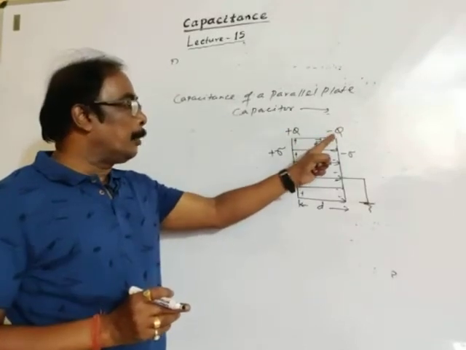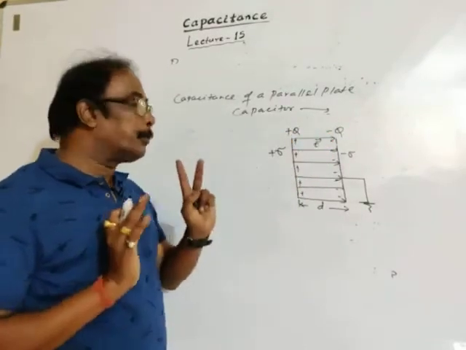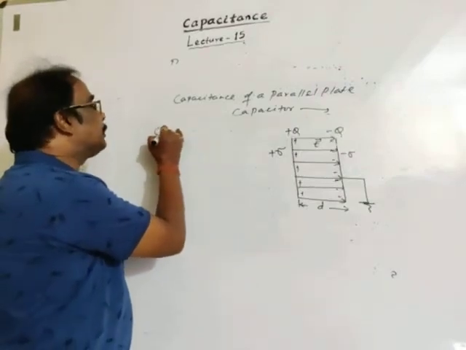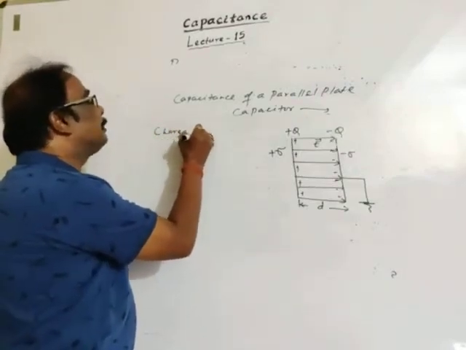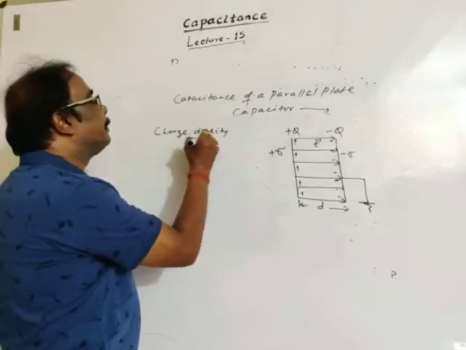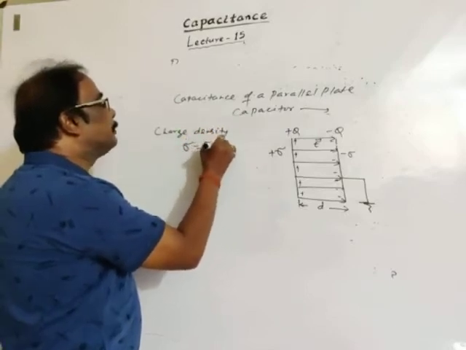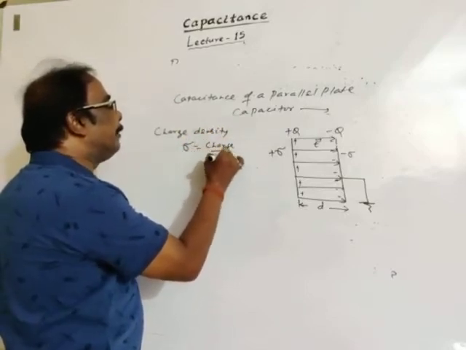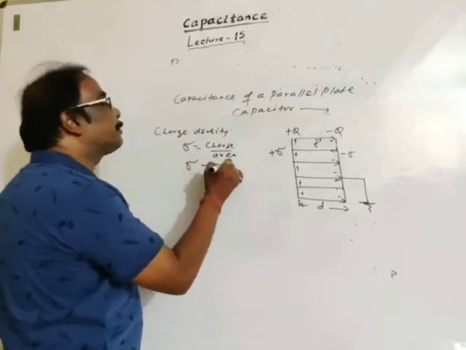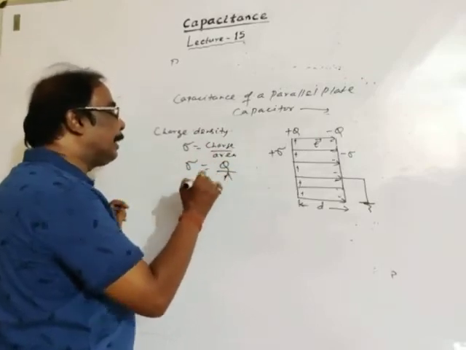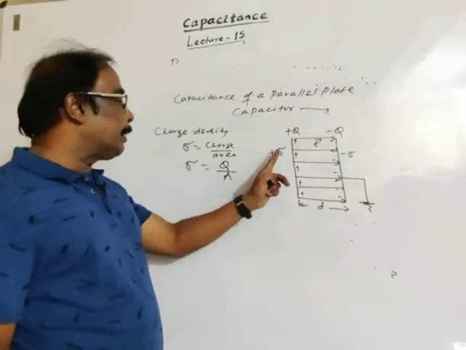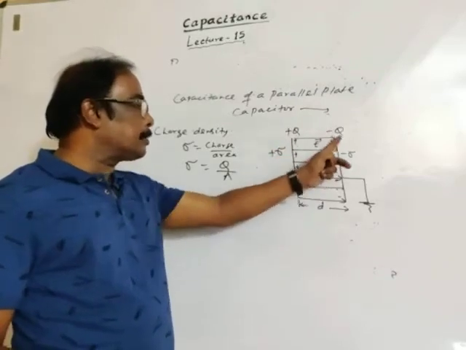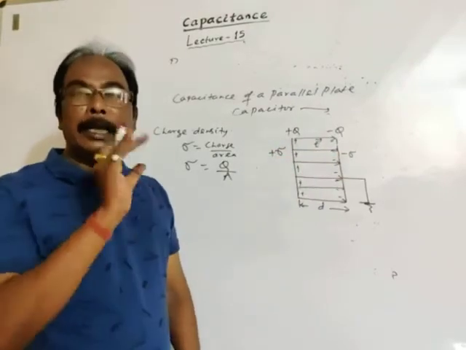The magnitude of bound induced charge is equal to the magnitude of inducing charge. So charge density sigma is equal to charge upon area, Q upon A. Charge density is positive for positive charge and negative for negative charge.